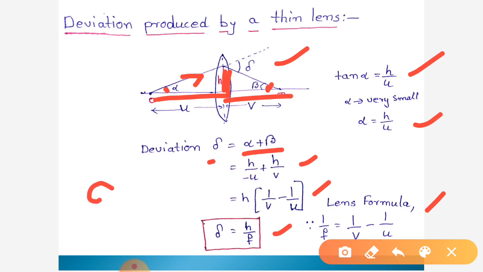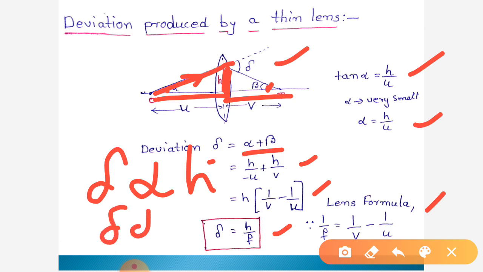Observe this: deviation is directly proportional to the height of the light incident from this point on the lens. It is the height from the principal axis. And deviation is inversely proportional to the focal length of this lens. You must remember that it is further useful for this chapter.